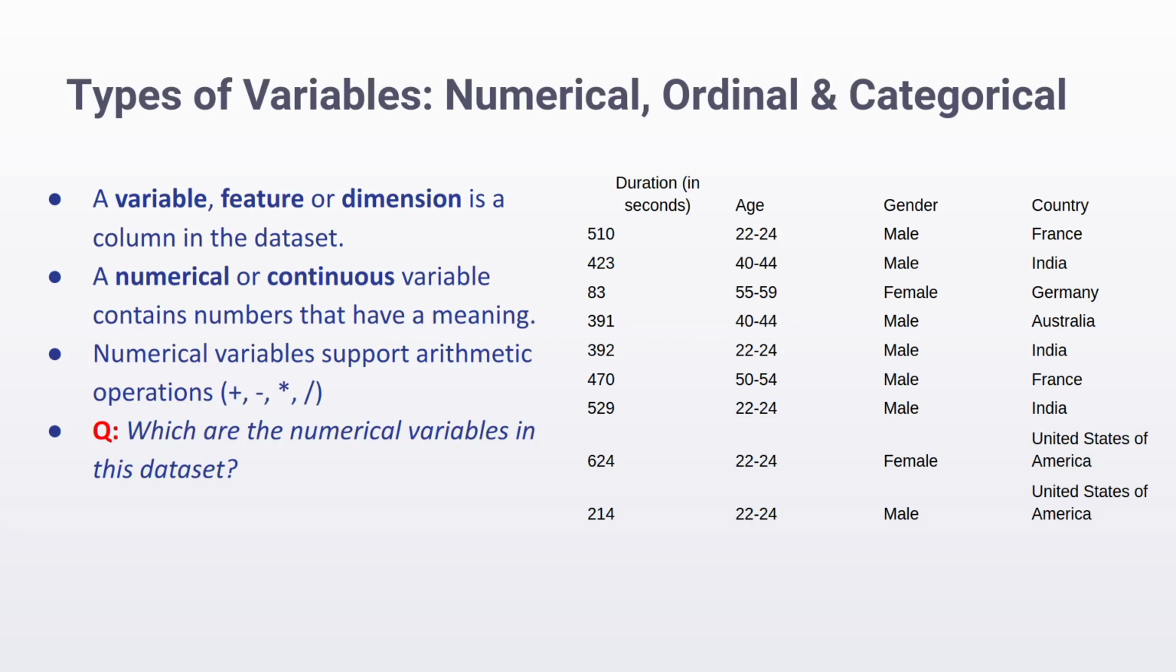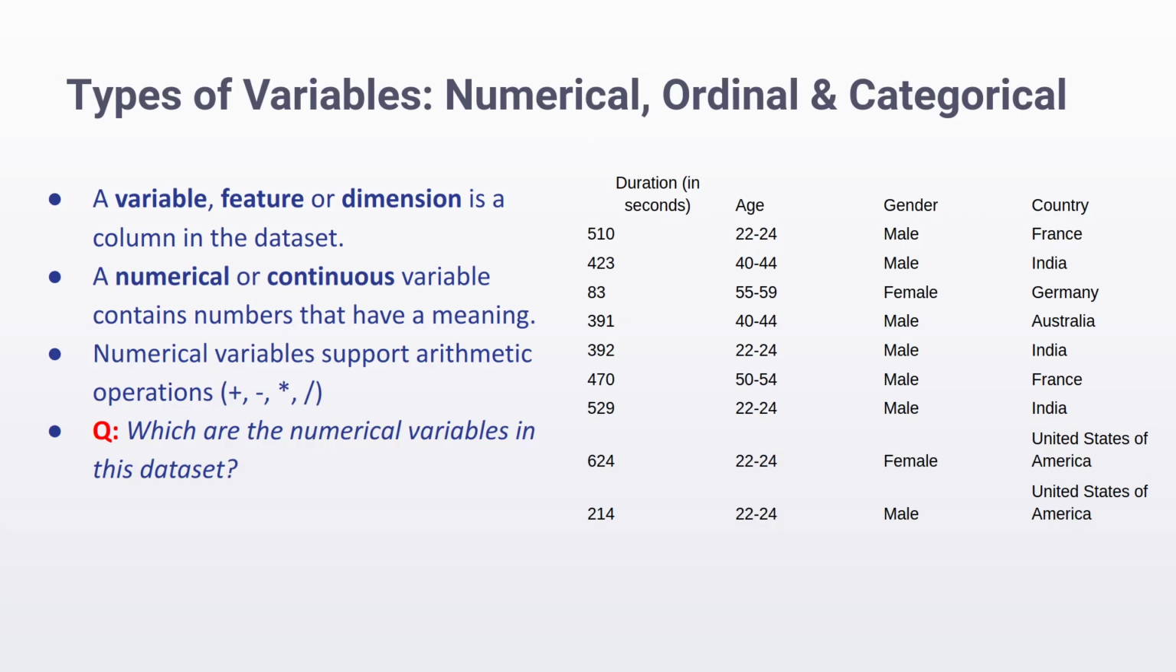To begin with, we must understand the different types of variables. There are three major types of variables: numerical, ordinal, and categorical. Let's begin by understanding what a numerical variable is. Well, simply put, a numerical variable is any column that contains numbers. But the catch is that these numbers have to have an inherent meaning. That is, the values of the numbers should represent actual measurements of things.